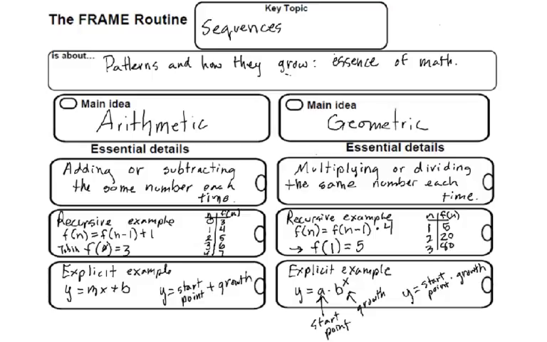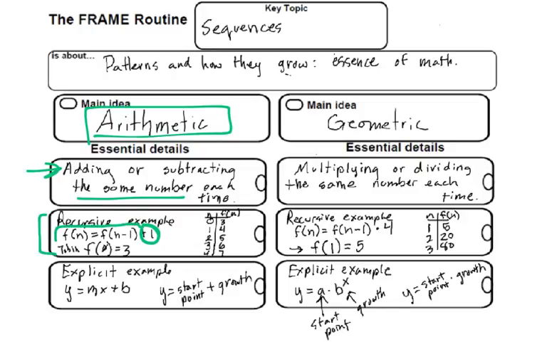So, the first pattern we were talking about is arithmetic. Remember, that's when we're adding or subtracting by the same number each time. So we've got our recursive example. Right here we've got f of n equals f of n minus 1 plus 1. That plus 1 is what tells us it's arithmetic. Remember, with recursive, that part's always the same.